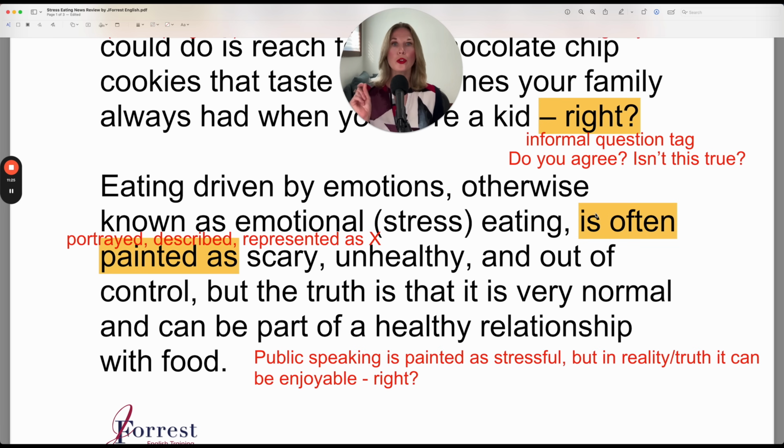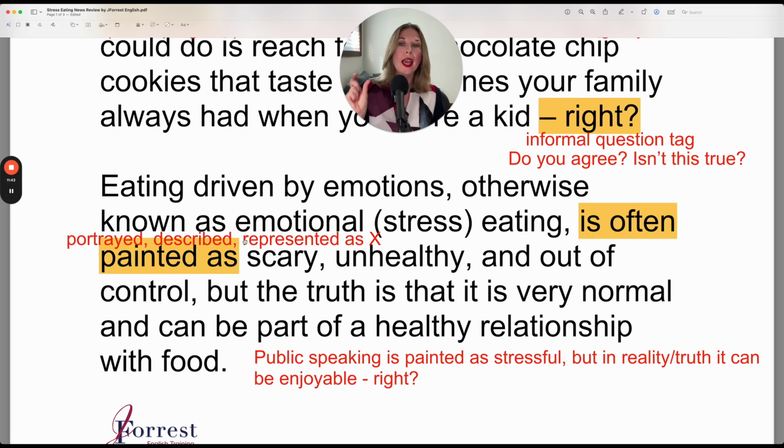Let's review "to be painted as." So here we have our adverb of frequency, often, but the expression is "to be painted as," and then you have an adjective. Now, "painted as" means portrayed, described, or represented.